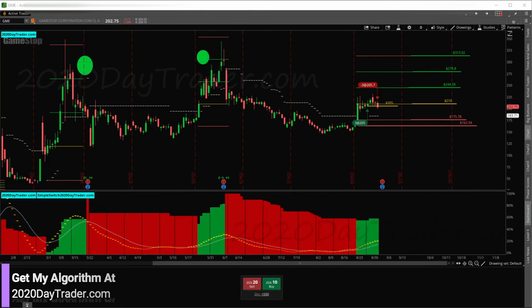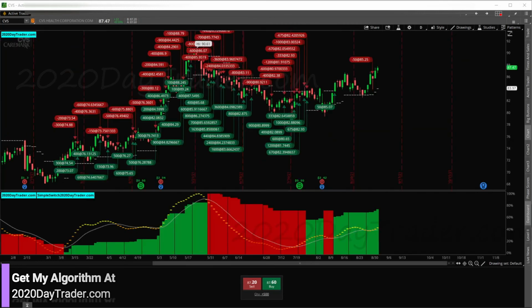I like to trade stuff that's easy to borrow if I'm shorting, because I want to make sure a lot of other shorts can jump in and join me and help drive it down. And if it's hard to borrow, I don't like it. So GameStop, that's the outlook for GameStop.